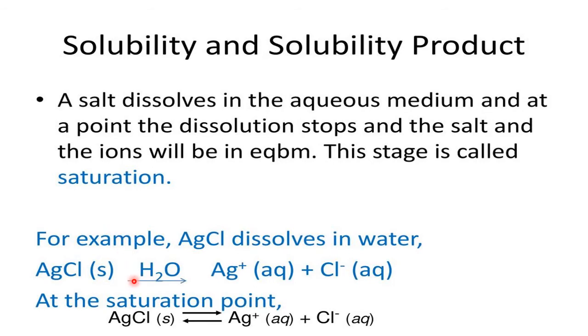For example, AgCl: a small amount dissolves and dissociates into Ag plus ion and Cl minus ion in the aqueous medium at the saturation point. That means first you have to prepare the saturated solution of the sparingly soluble salt in a particular solvent. At that time this equilibrium sets.